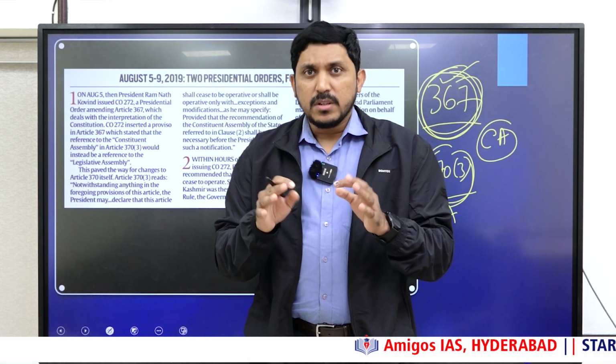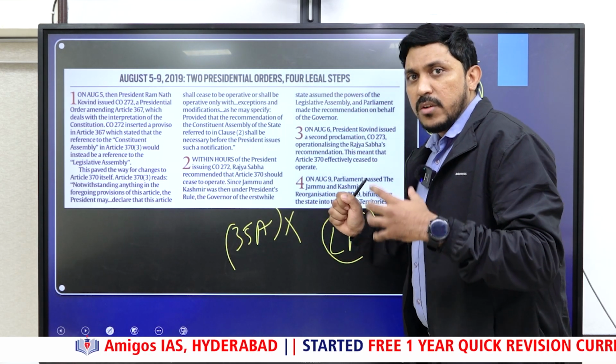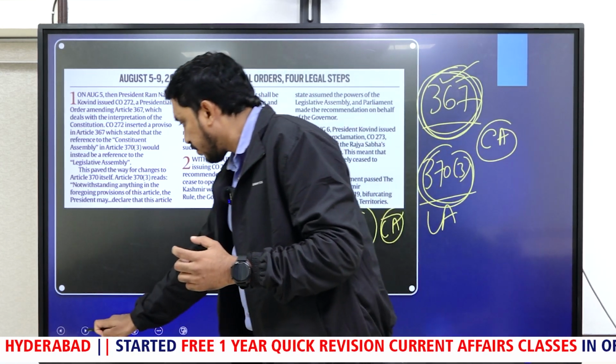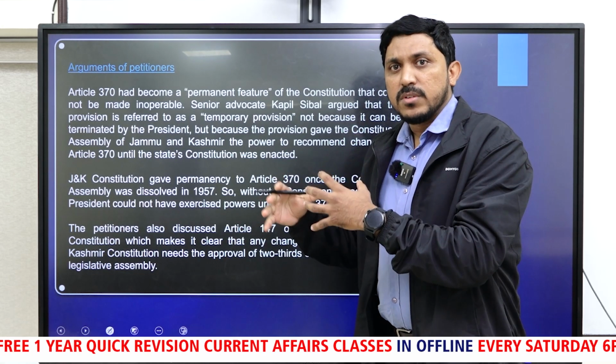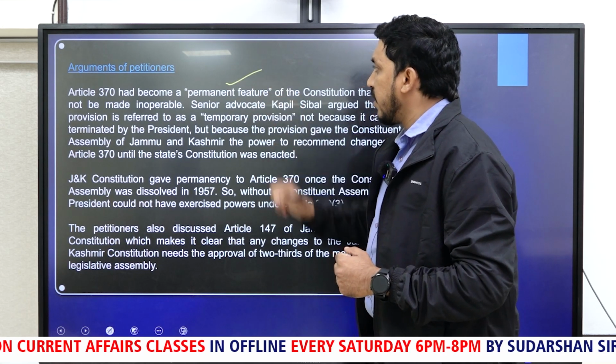So I hope you understood the issues, the heart of the matter here. The heart of the matter being the President's powers to give the orders to rescind the special status. Hopefully that was clear. And now, the same thing as we have just learned, I will give a brief summary of the arguments of petitioners. What they are saying is that it should be a permanent feature.